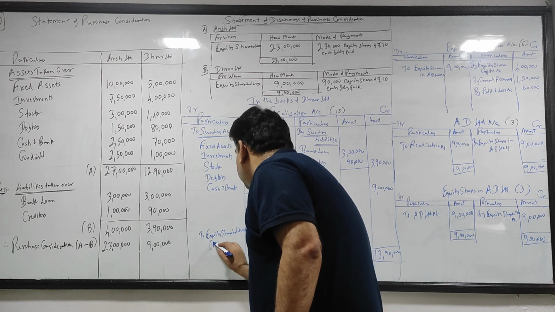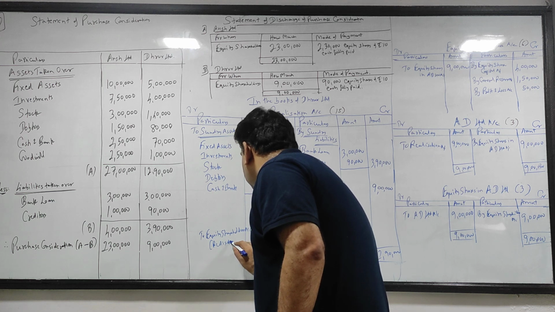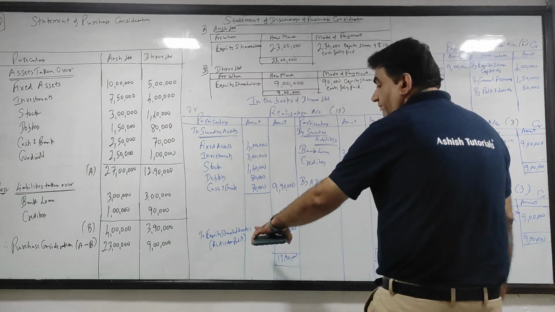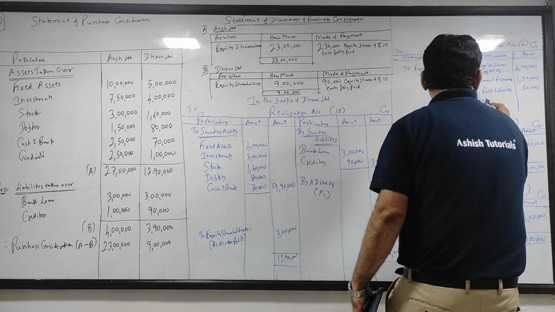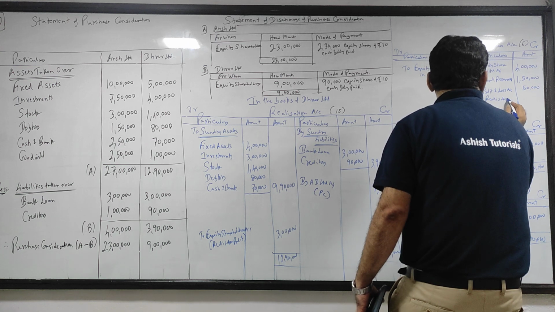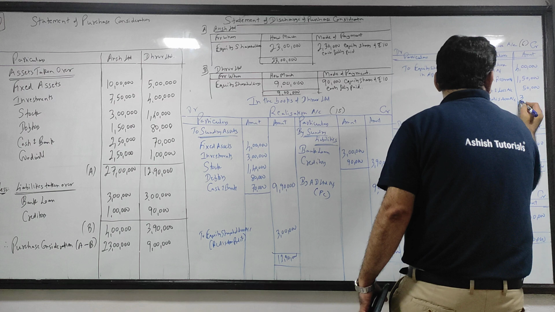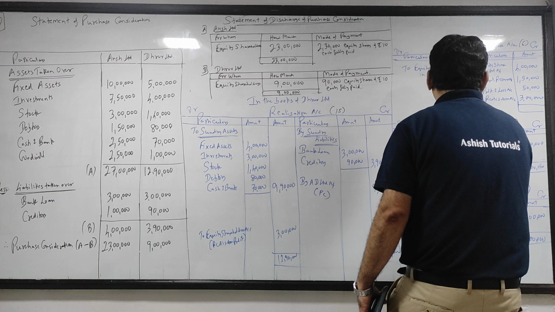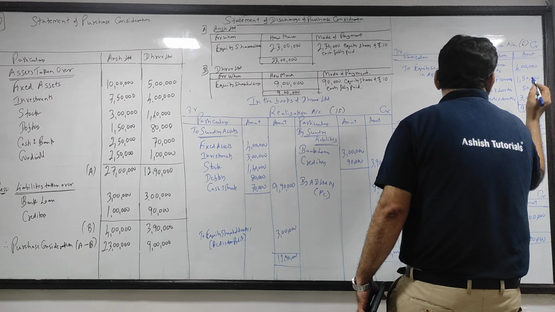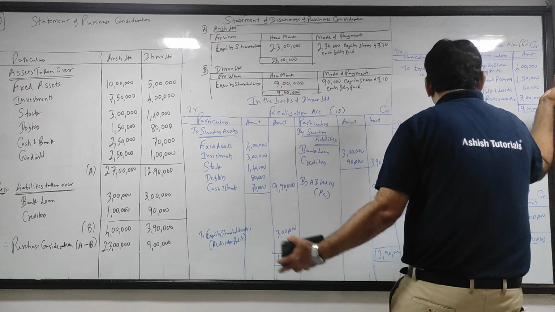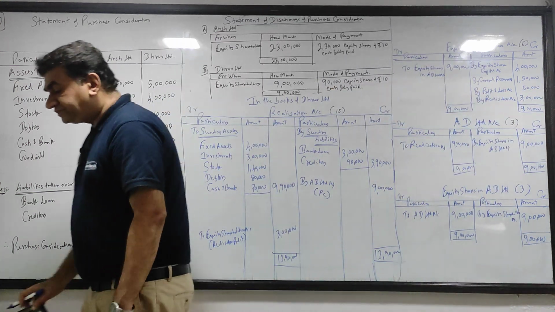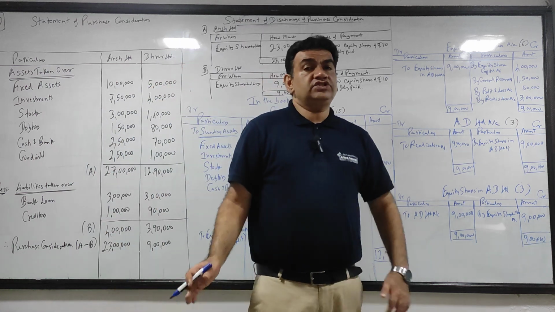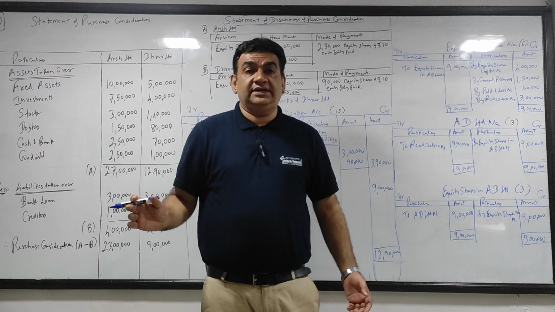To equity shareholders account, in brackets realization profit, and this is the profit which will be credited or given to the equity shareholders. So by realization account, that is 3 lakh, and as I told you, after recording the profit or loss, the next step is that equity shareholders should tally: 6 and 9 lakhs. So equity shareholders account has tallied. Got it, guys? So this was just a revision of closing of Ansh Ltd.